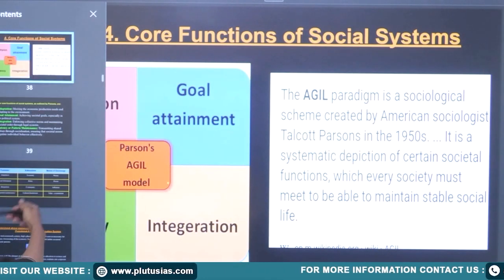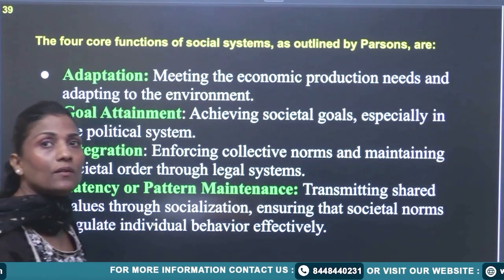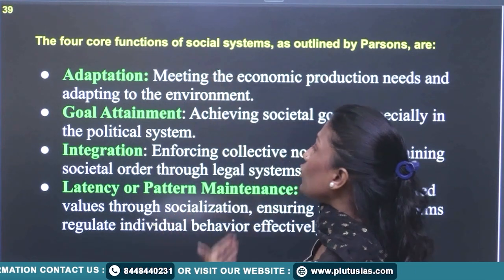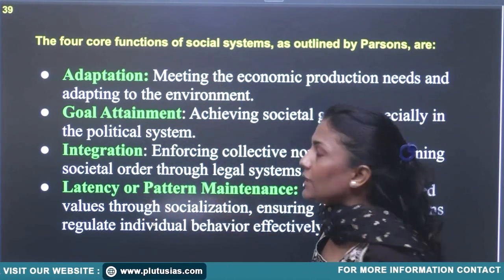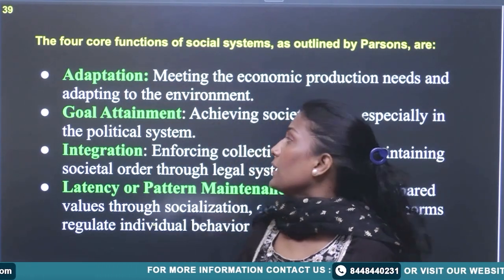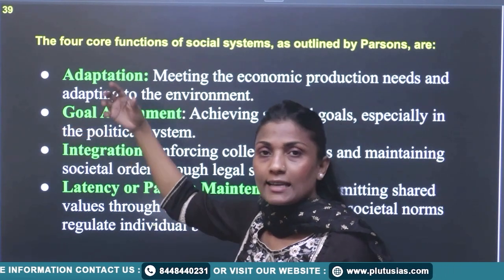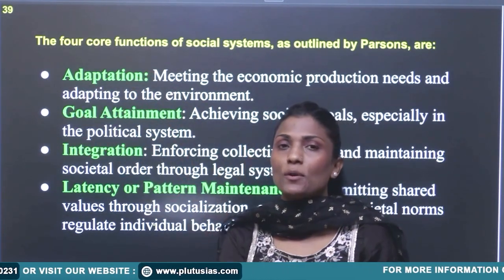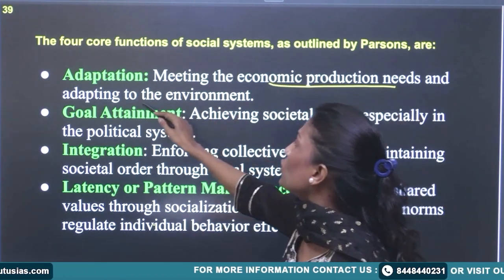I have explained this in detail in my previous lectures. Please go through it. Adaptation, goal attainment, integration, latency or pattern maintenance. Every subsystem has its goal. Adaptation: you need to adapt to the changes, meeting the economic production needs, adapting to the environment.